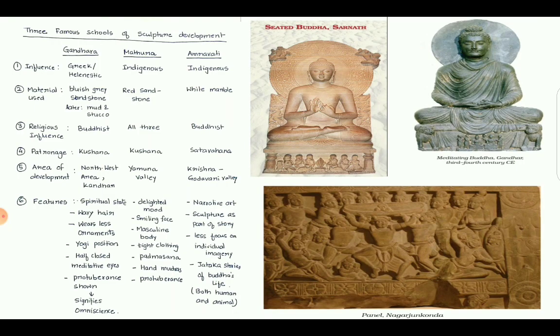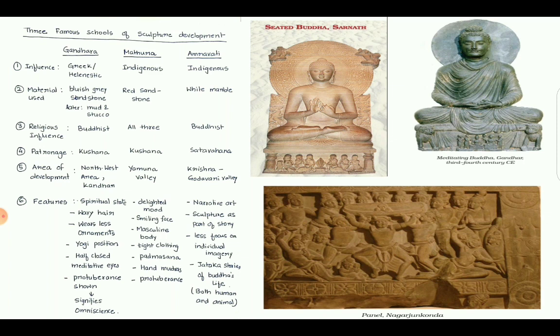When we talk about the sculptural development in this period, there are three schools developed at this time. One is Gandhara school, another is Mathura school, and Amravati school. Amravati school is in Vengi area of Andhra Pradesh. In each of these schools, the sculptures related to Buddha's life were created. But when we study these sculptures, we get to see small differences in the way they portrayed Buddha. So it is important for us to understand the basic differences of these three schools. So let us see it one by one.